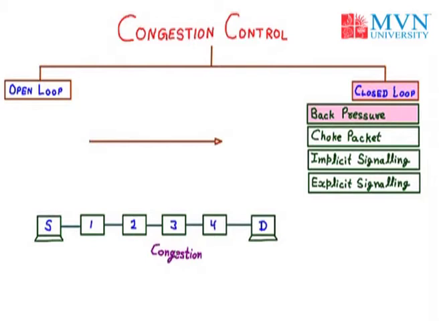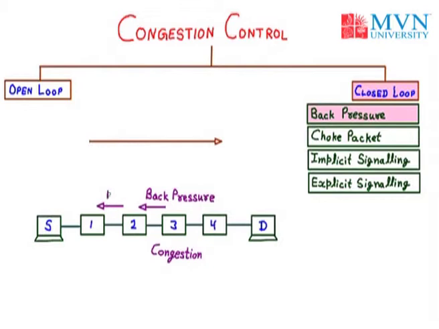So it will deny further packets from node number 2. So it will send a back pressure message to 2. Now, when node number 3 sends the back pressure message to node number 2, that means node 3 will not receive any data passed from node number 2 to node number 3. Now, again node number 2 is congested, so node 2 will send the back pressure message to node number 1.